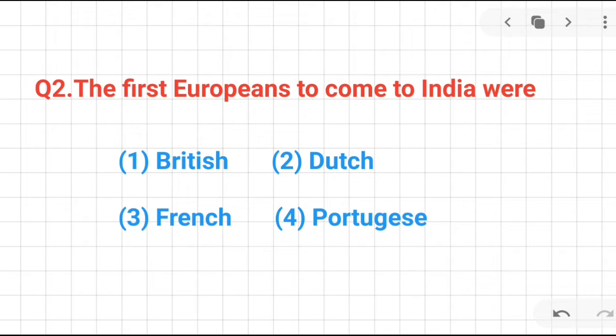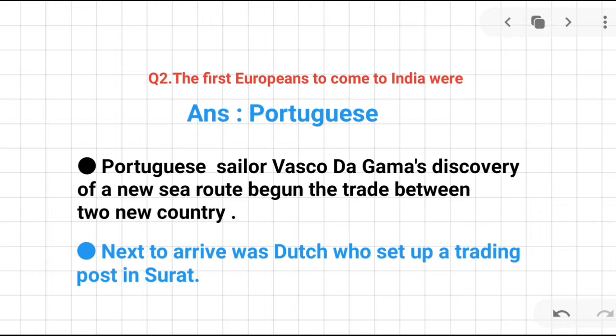Question number 2. The first Europeans to come to India were British, Dutch, French, Portuguese. Who were the first Europeans? The correct answer is Portuguese. Remember that Portuguese sailor Vasco da Gama's discovery of the new sea route began the trade between India and Portugal. After the Portuguese, next to arrive were the Dutch, who set up a trading post in Surat.